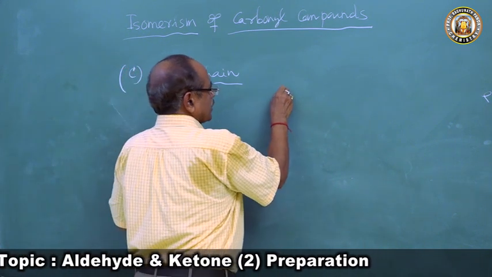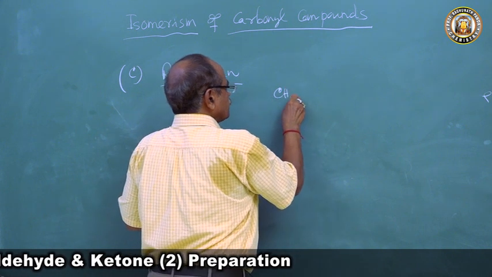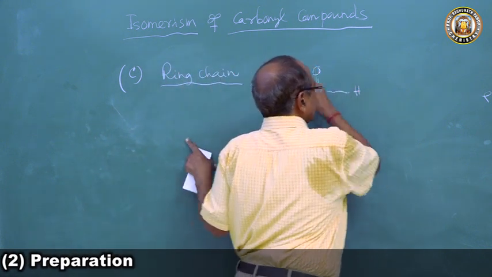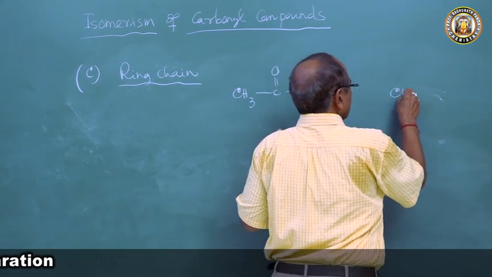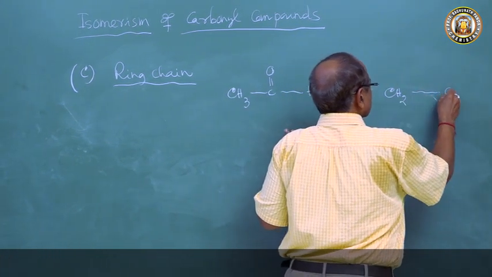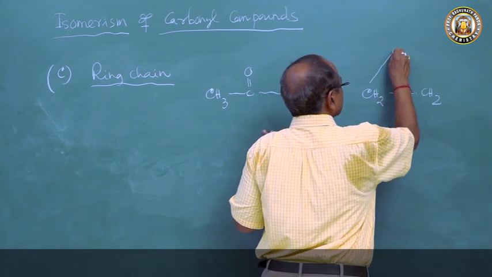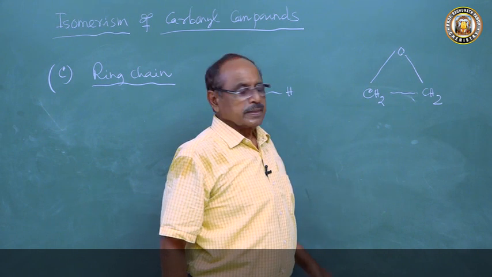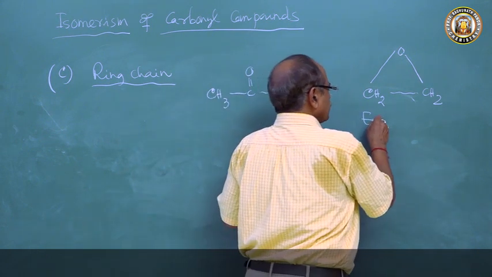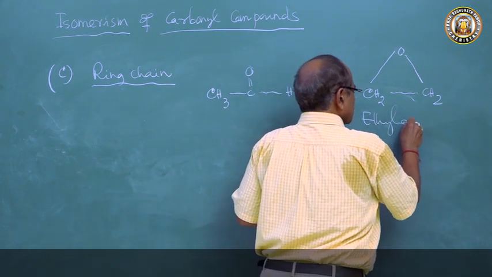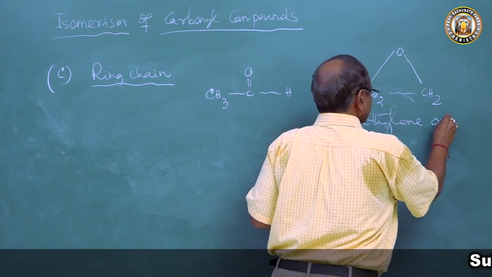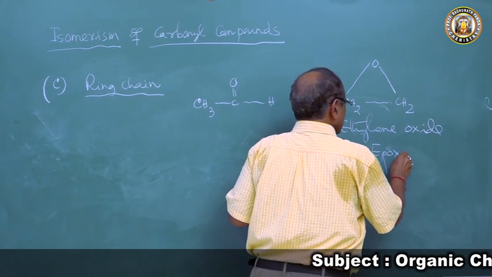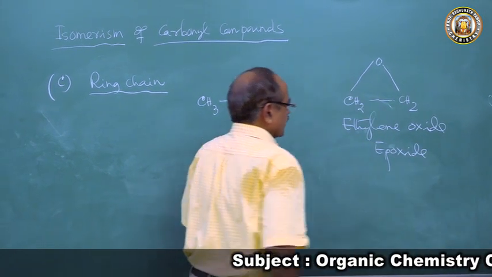Suppose you have acetaldehyde, CH3COH. We can write this in a ring as CH2-CH2-O. This is ethylene oxide, or epoxide. So children, here is a question for you for the entrance exam.